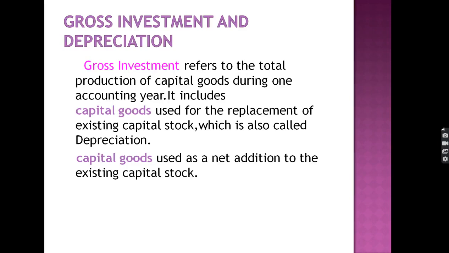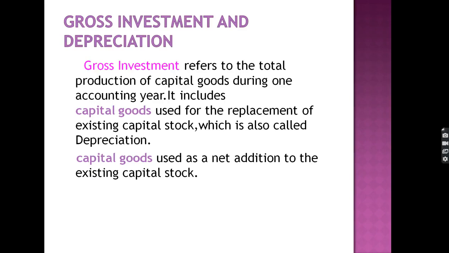Next, gross investment includes the new purchase of machinery as well as the replacement of the old machinery. Gross investment includes two components: number one, purchase of new machinery, and number two, the replacement of the old machinery, which is called depreciation.